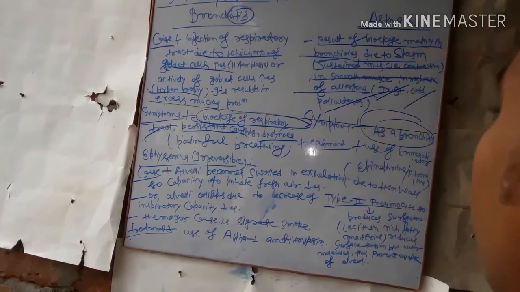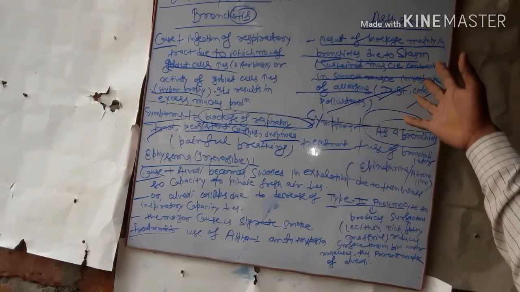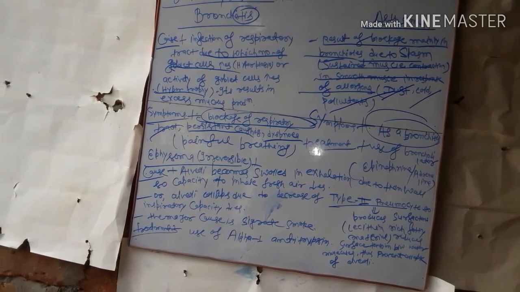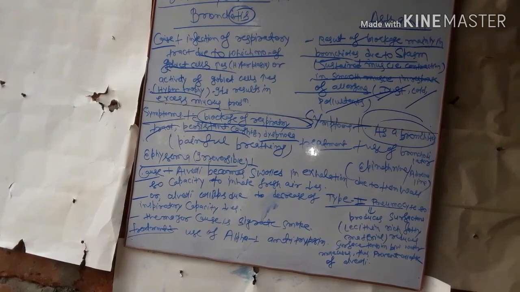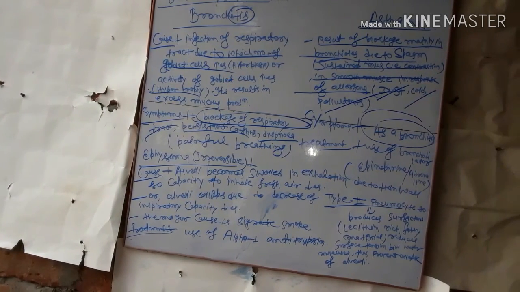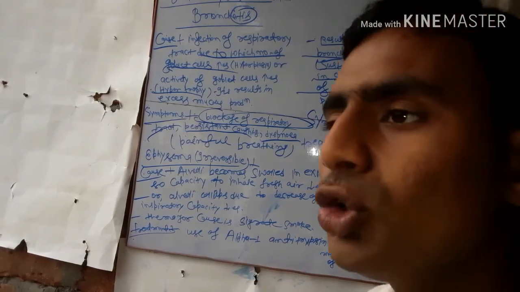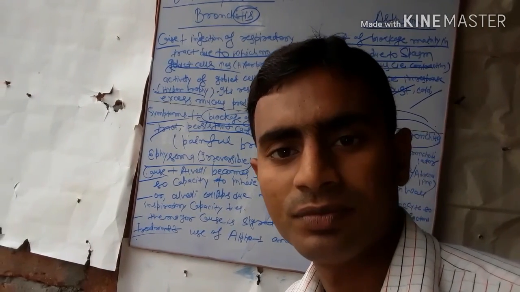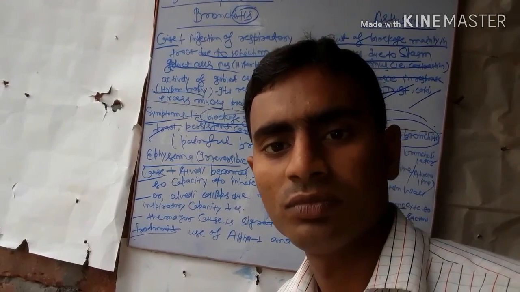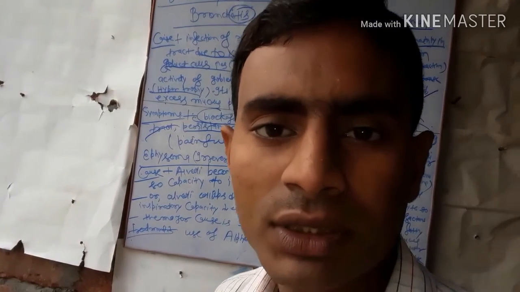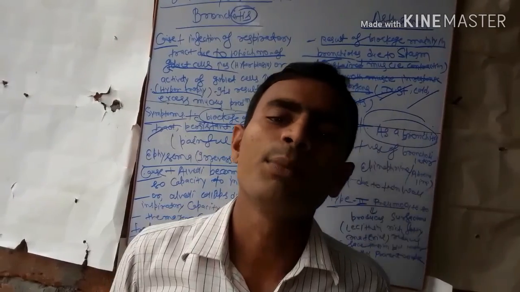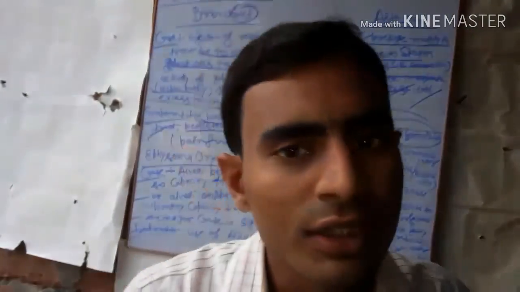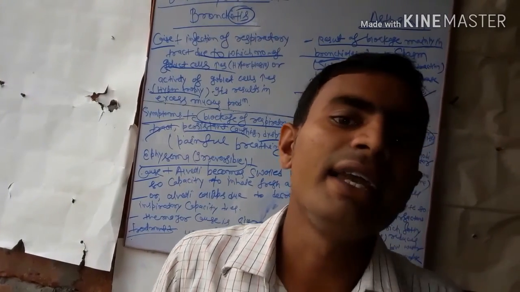The treatment of this is done by a bronchodilator. Bronchodilator is made from two words: bronchi and dilator.